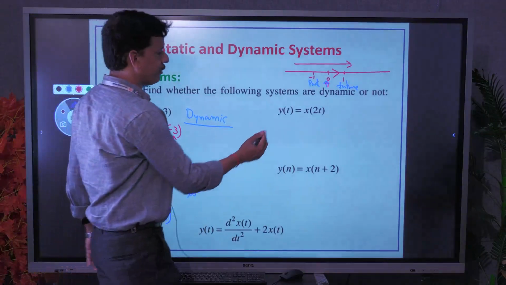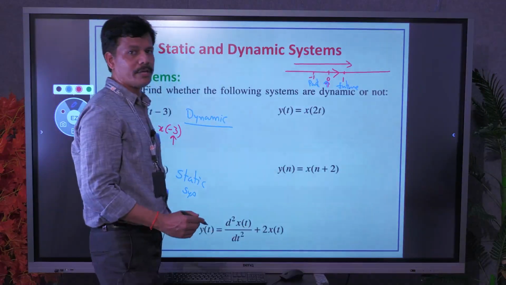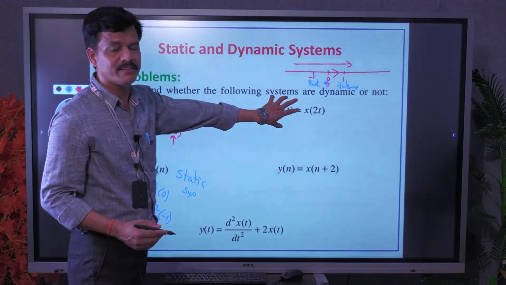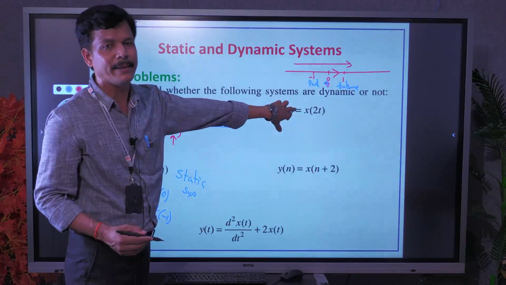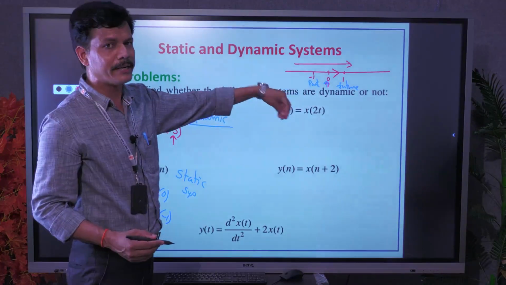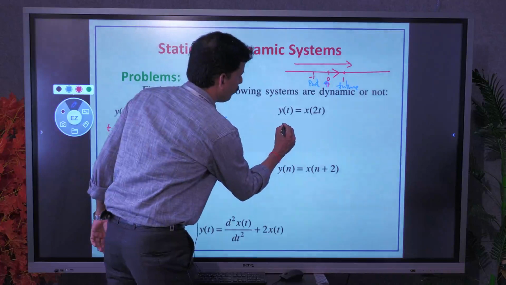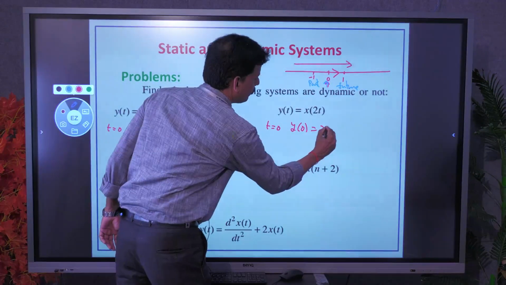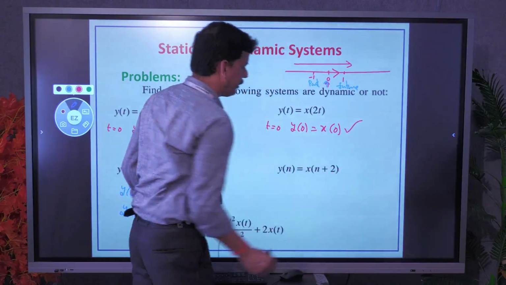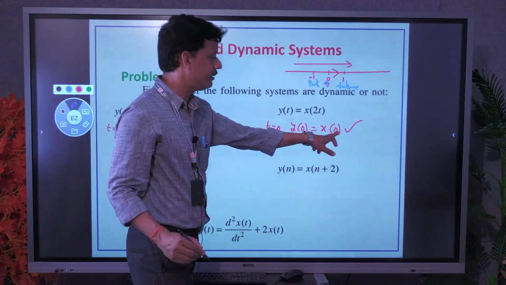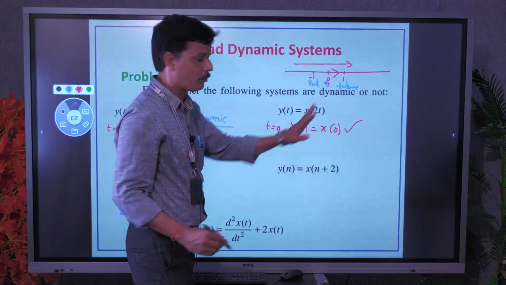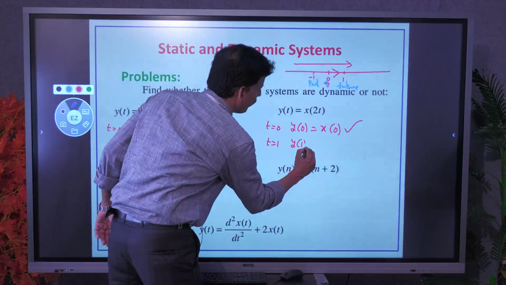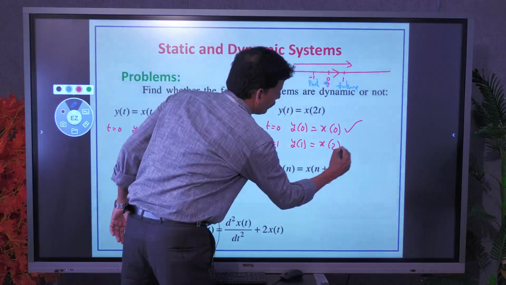You can take another example, y of t equal to x of 2t. Here also it is somewhat difficult to tell whether it is static or dynamic directly by seeing the equation. So it is better to substitute some values. Suppose we substitute t equal to 0, y of 0 equal to x of 0. Here the condition is satisfied. Present output at 0 depends on present input 0, no problem. But if you take t equal to 1, y of 1 equal to x of 2.